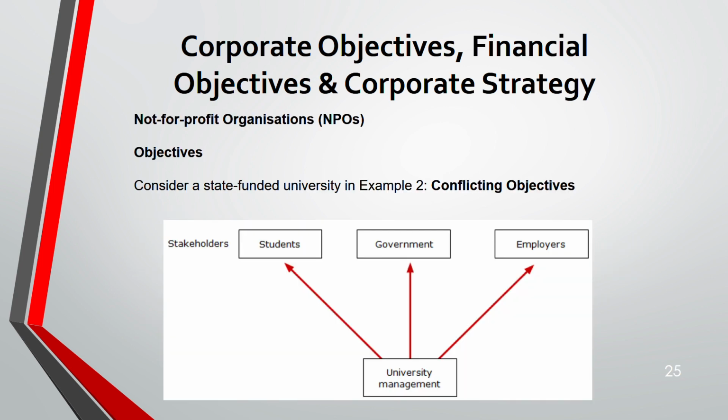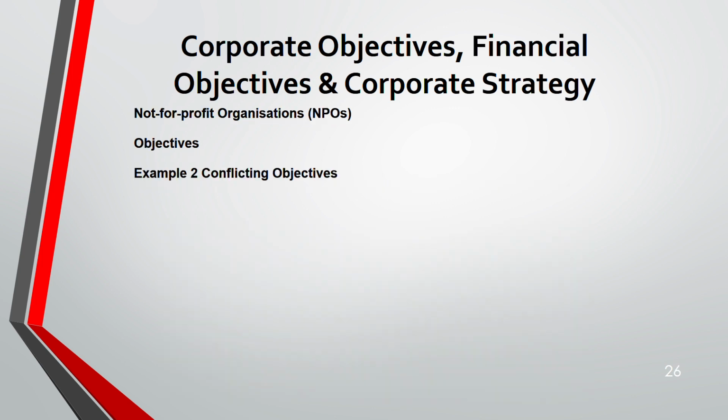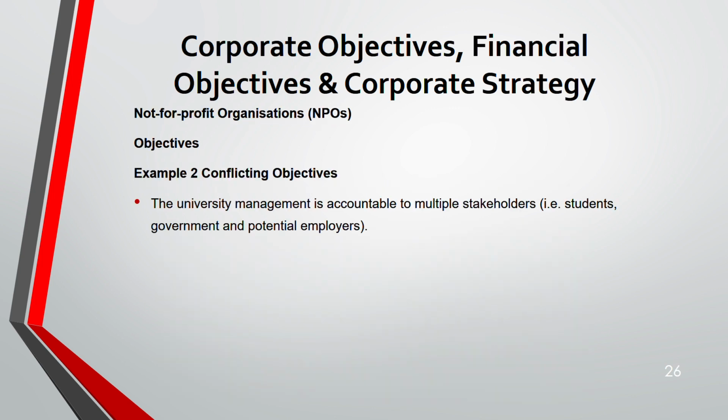It becomes very difficult. Now example 2: this is an example of a university which is funded by government. Here there are different conflicting objectives from 3 different stakeholders: students, government, and employers. They are the stakeholders of the university management. Students, because they are going to study in the university; employees, because there will be some employees in that university; and government, because they are funding that university. Now, conflicting objectives, we'll see how. So this university management is accountable to multiple stakeholders: students, government, and employers.